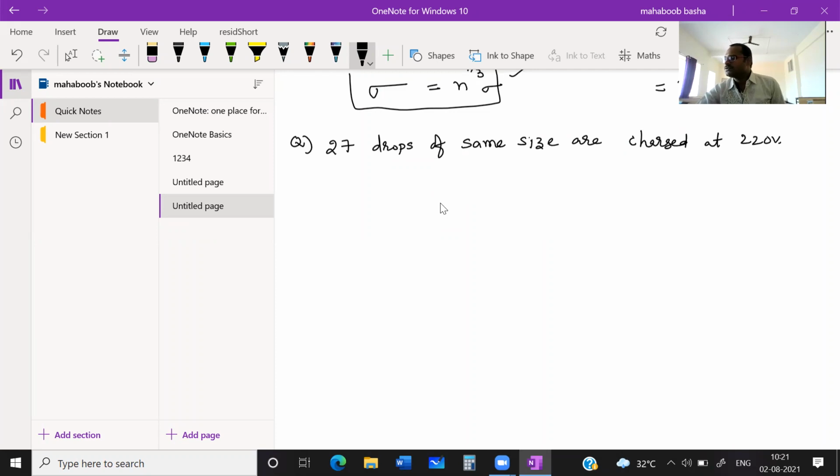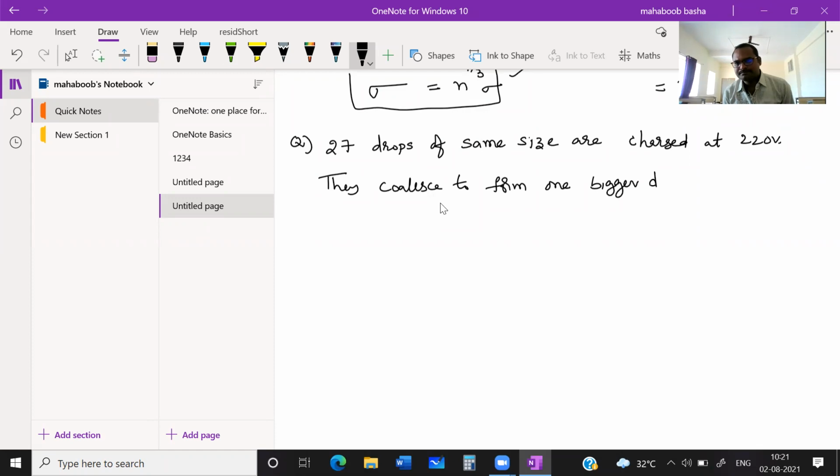Now they coalesce to form one bigger drop.